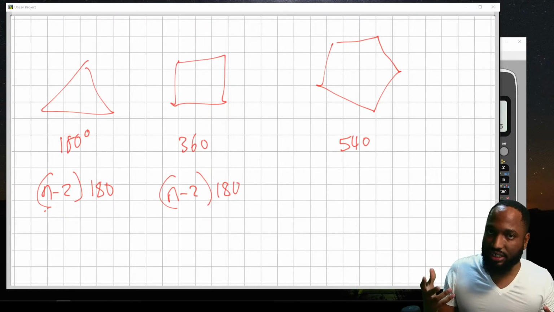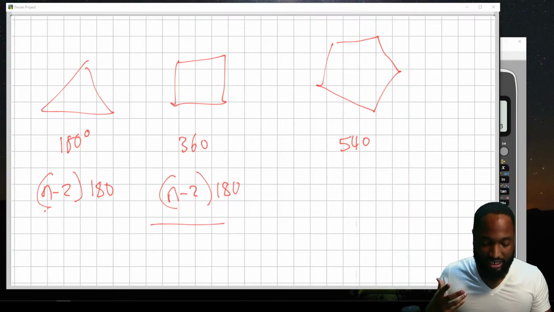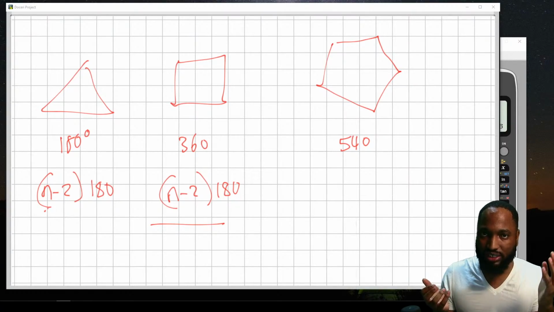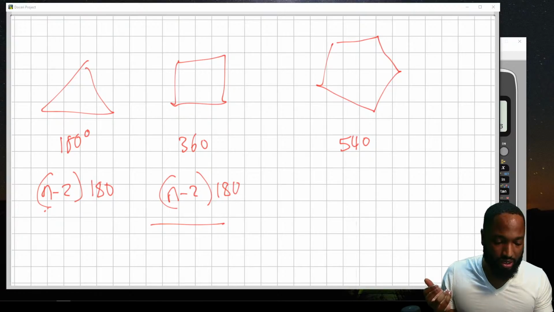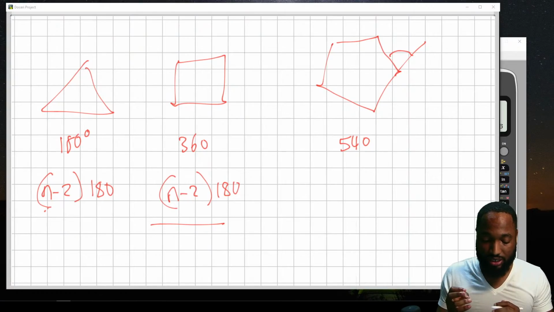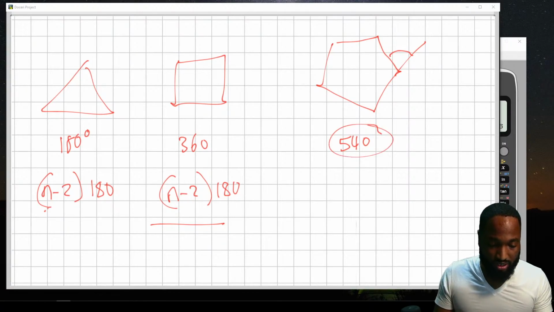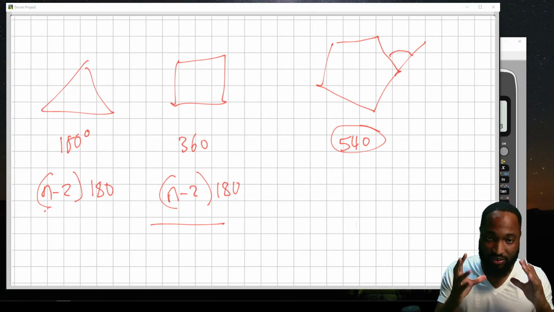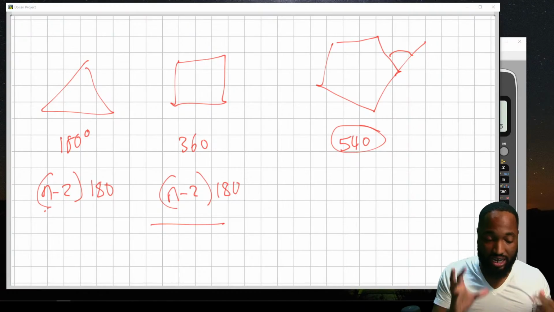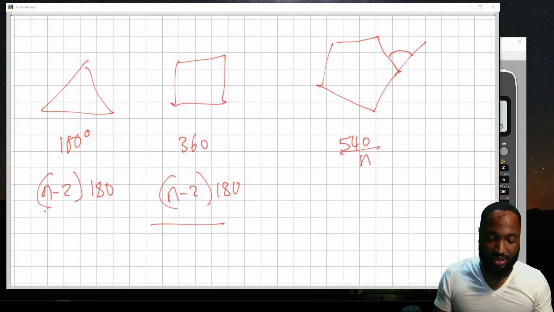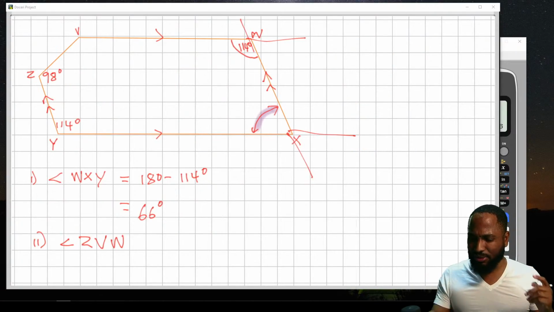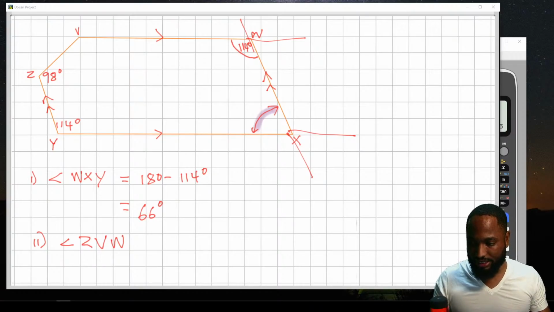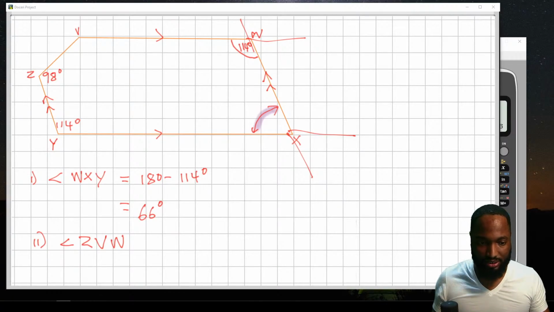And once you figure out the internal, the external is easy. You just take the internal angle and subtract it from 180. The external angle will be here. So this is the total. And if you want to find the value of one individual internal angle in a regular shape, where all the angles are equal, you just divide by n. So that's some learning there. Go and check over that. That is coming, strangely enough, in the multiple choice.